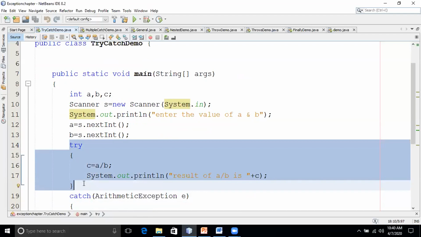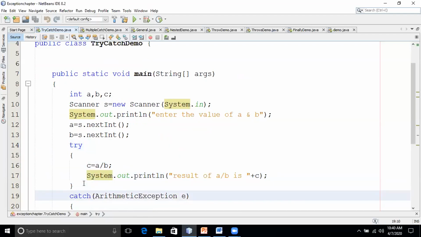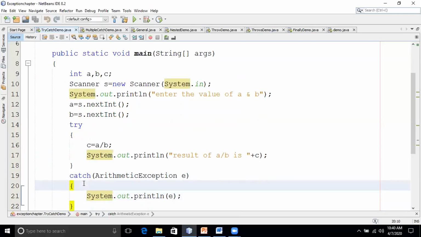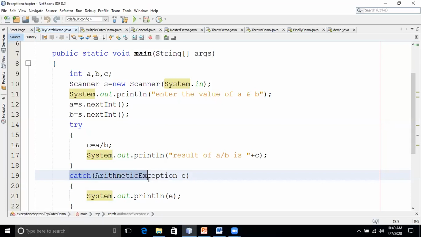Try block. Okay. So after writing a try block, we have to write the catch block for that. The syntax for the catch block is catch, and then you have to write the class name of the exception it is throwing. For example, here, what is the class name?